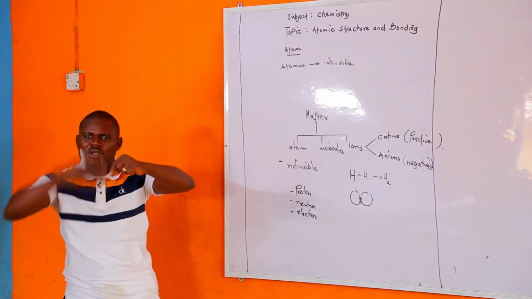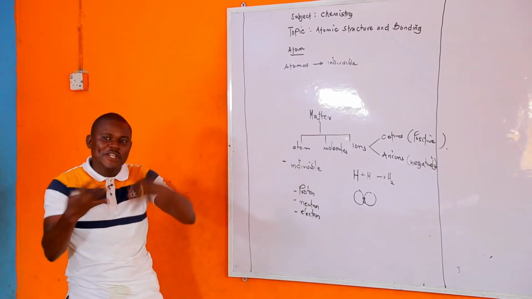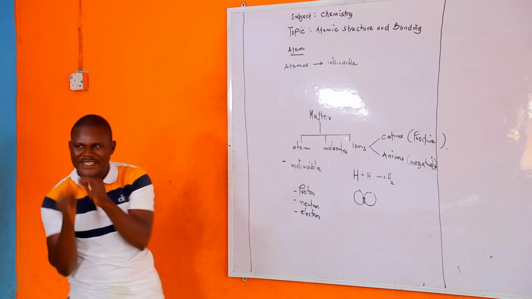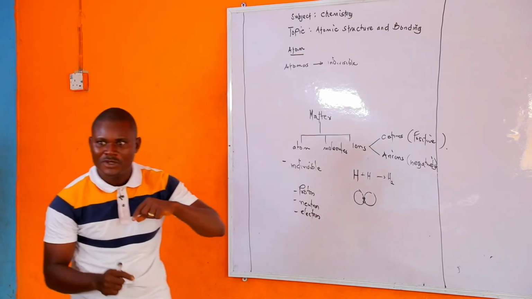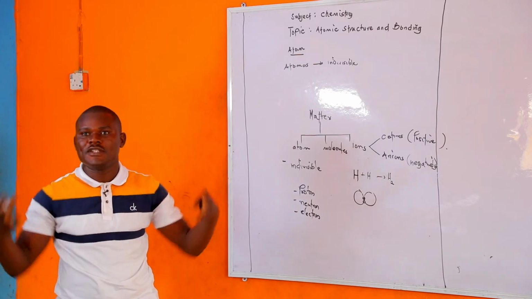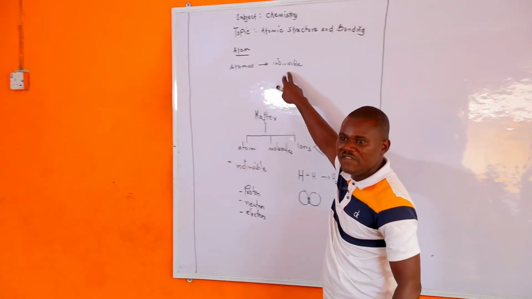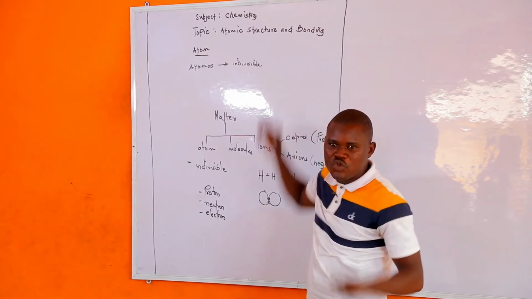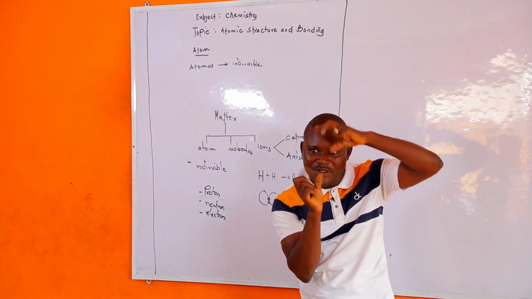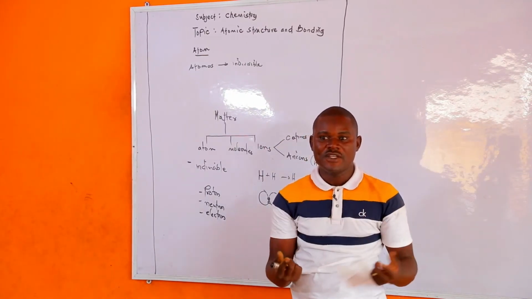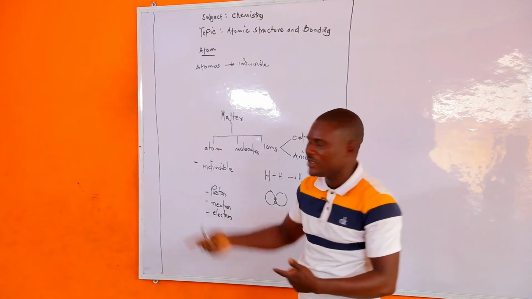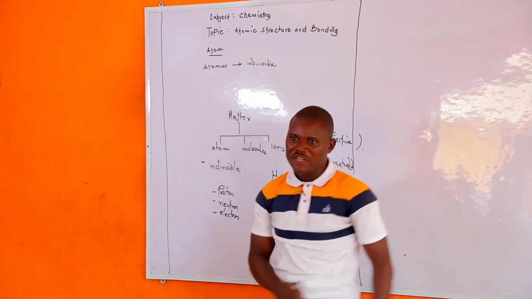If you take a stone and you cut the stone, they believed that you will eventually end up getting a minute particle that you will no longer be able to divide. Is that okay? So they used the word atomos, meaning indivisible stuff. Super tiny particles that you can no longer divide. So they were the first to use the word atomos, meaning indivisible.